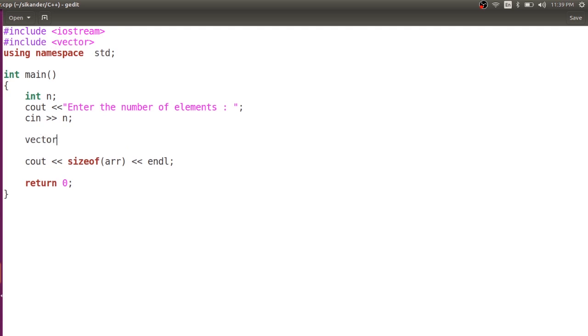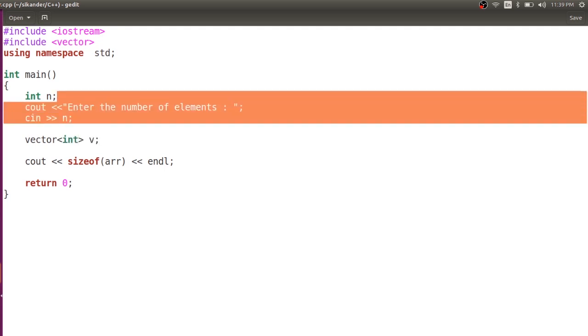Okay, now vectors have been implemented using the concept of templates. Here a vector can hold elements of any data type. We can create a vector of integers, a vector of characters, a vector of strings, and we can also create a vector of any user-defined data types. But for this particular vector object, you need to specify the type of what you want to store.